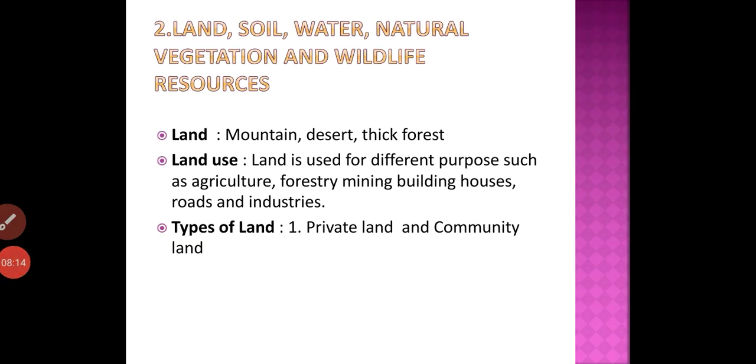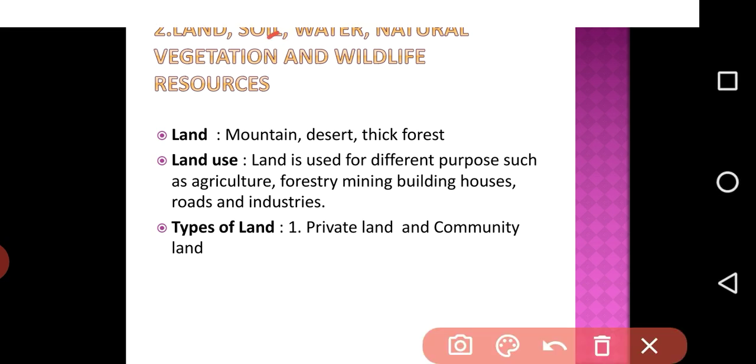Next chapter, land, soil, water, natural vegetation and wildlife resources. Different parts of the world lead very different lives. These differences bring about differences in the quality of land, soil, water, natural vegetation and wildlife resources. So let us see one by one.